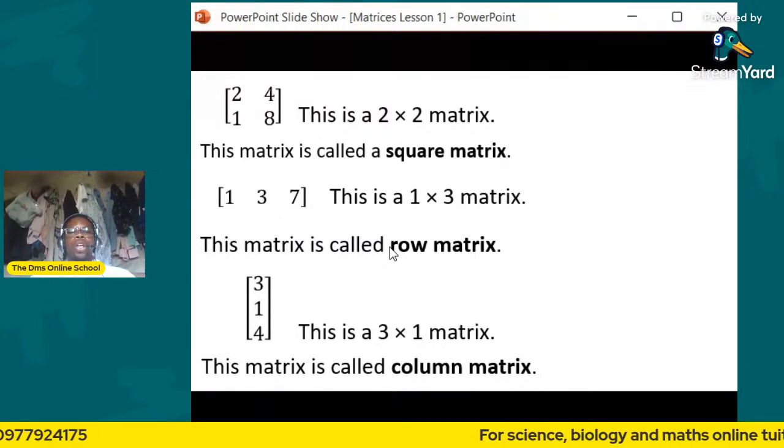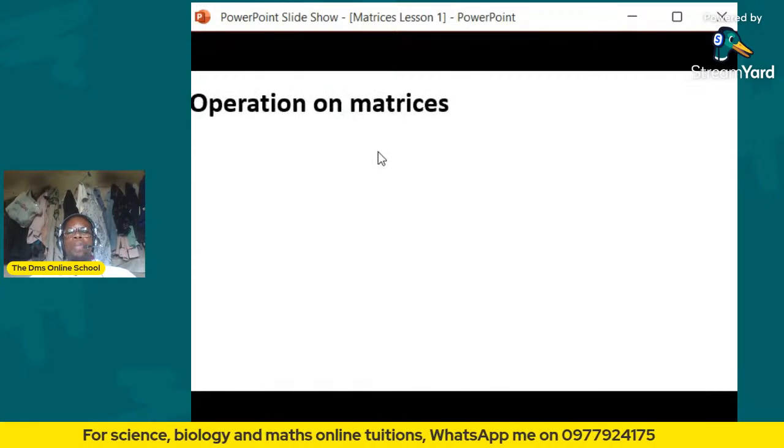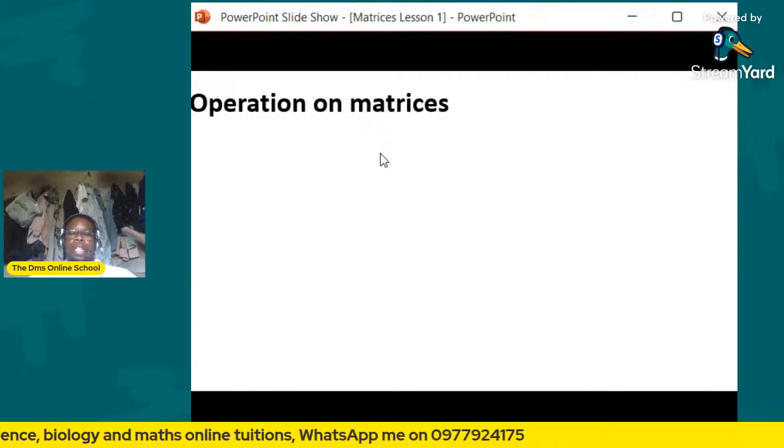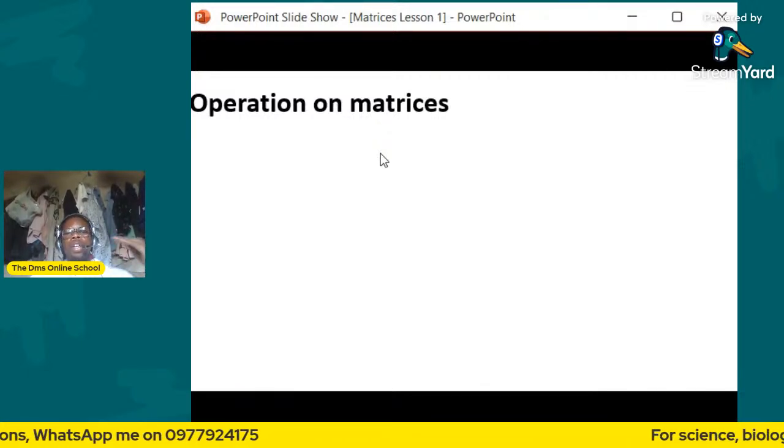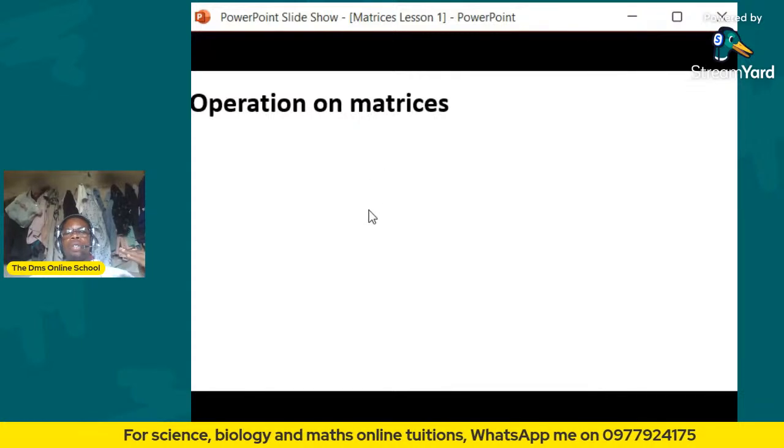All right, so now let's move to the next part of the lesson. Here we'll be looking at operations on matrices. You have seen the order the way we have moved. We looked at the definition of a matrix, then we looked at the language of matrices, and now we are looking at operations on matrices. This is how the order should be.